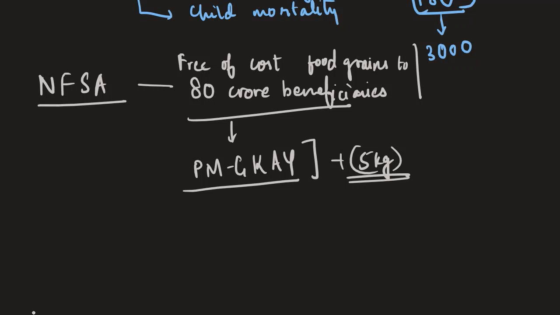So effectively what they did was that they doubled the quantity of monthly food grains that were delivered to the National Food Security Act beneficiaries or the households. And this was done so that the poor, needy and the vulnerable households do not suffer because of non-availability of food grains during the times of economic crisis, that is during the times of the COVID-19 pandemic. However, the government says that these efforts have not been taken into account while computing the global hunger index, in which India has been ranked at 107.